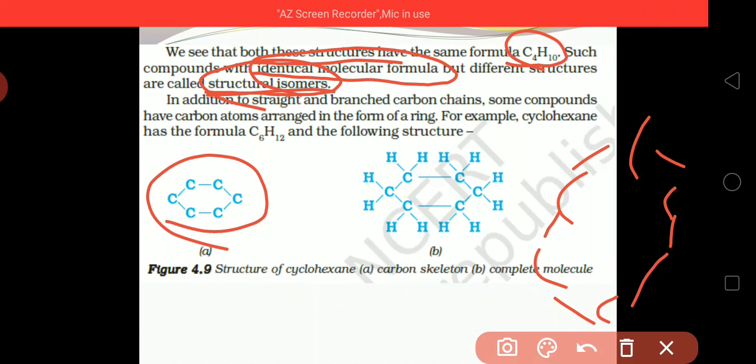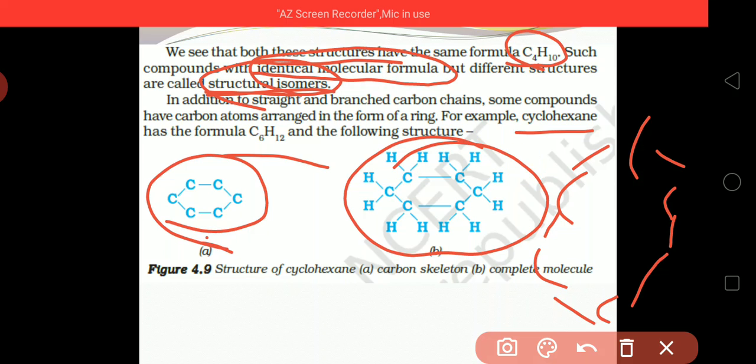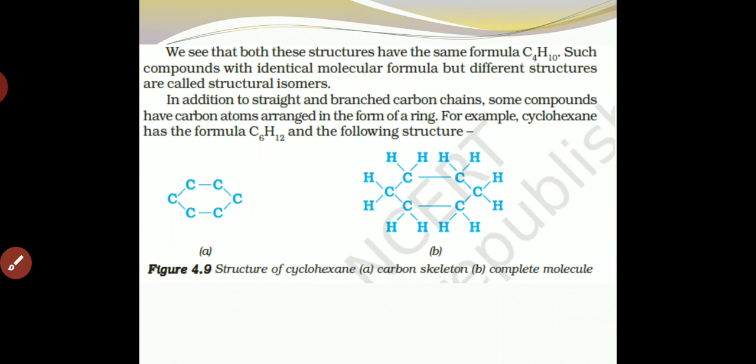Some compounds have carbon atoms arranged in the form of a ring, as you can see. For example, cyclohexane, C6H12, and its structural formula. 6 carbons are attached with each other in a ring form, which means a circular or cyclic form, and all of them get their valencies satisfied by hydrogen.